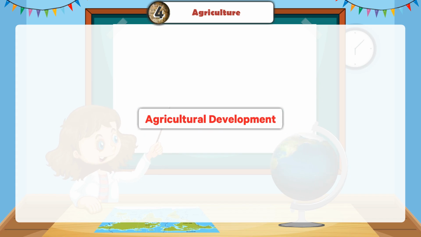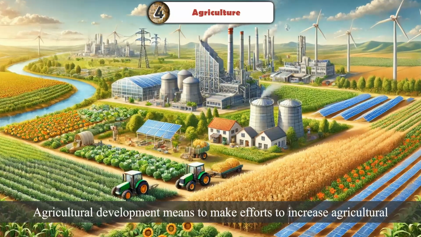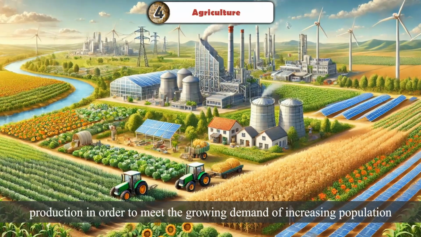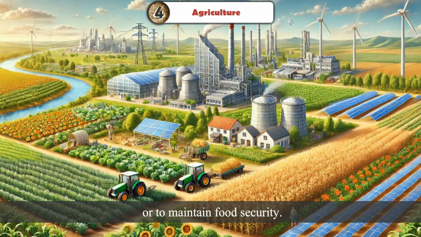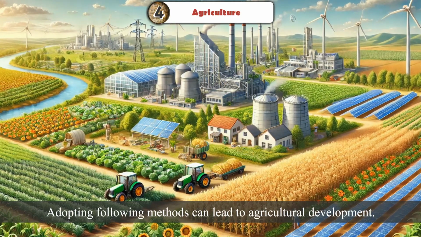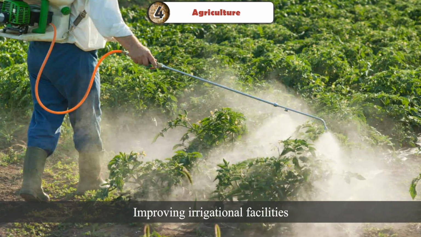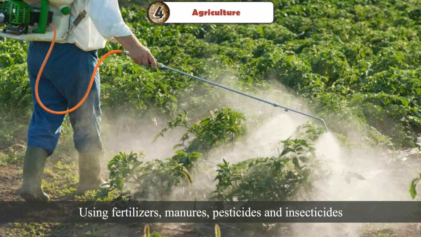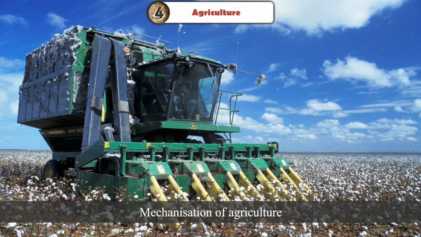Agricultural development. Agricultural development means to make efforts to increase agricultural production in order to meet the growing demand of increasing population or to maintain food security. Adopting the following methods can lead to agricultural development: increasing crop area, growing a variety of crops, improving irrigational facilities, using fertilizers, manures, pesticides, and insecticides, using high-yielding variety HYV seeds, and mechanization of agriculture.